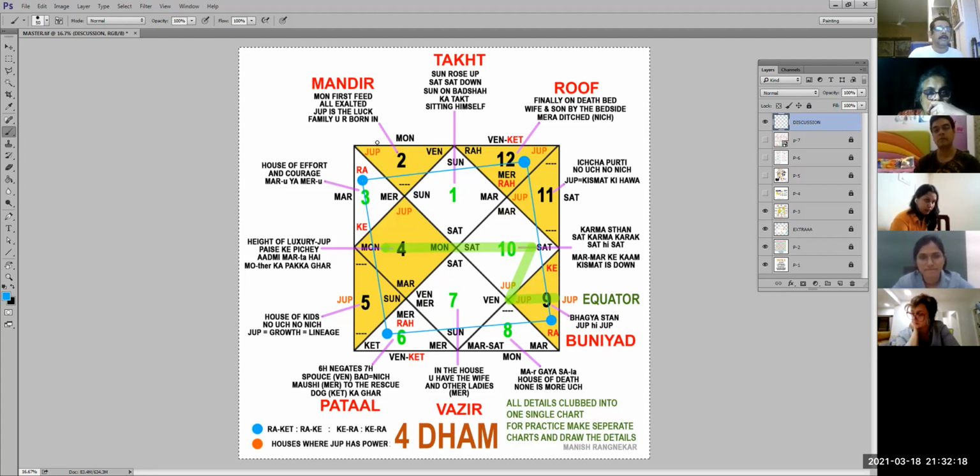Now why Jupiter? Jupiter, if you remember, has one character of Kismat. Kismat is luck. Now you'll say, why luck over here? You will say luck is here.